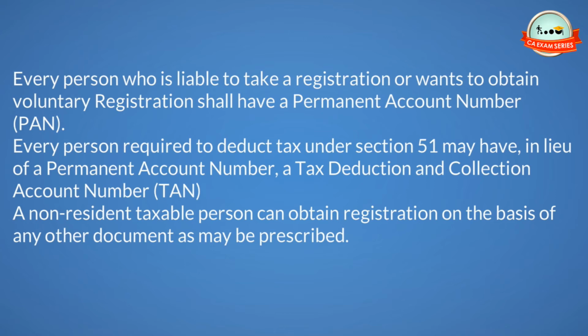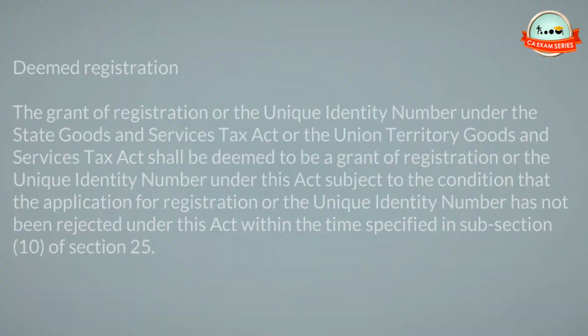Every person who is liable to take a registration or wants to obtain voluntary registration shall have a permanent account number, PAN. Every person required to deduct tax under Section 51 may have, in lieu of a permanent account number, a tax deduction and collection account number, TAN. A non-resident taxable person can obtain registration on the basis of any other document as may be prescribed.